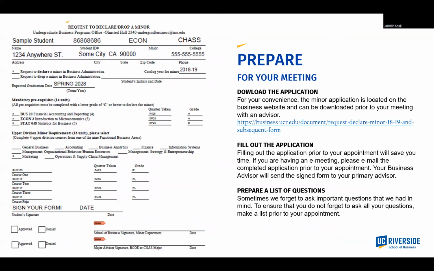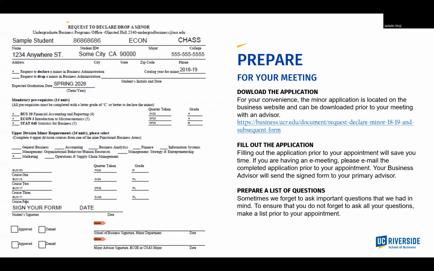Once you are ready to meet with an academic advisor, you can either make an appointment to meet with them through the School of Business appointment system, or you can email an academic advisor based on the alpha breakdown. Before you meet with an academic advisor, download the minor application and begin to fill it out to the best of your ability. In this slide, you will see a sample minor declaration form.